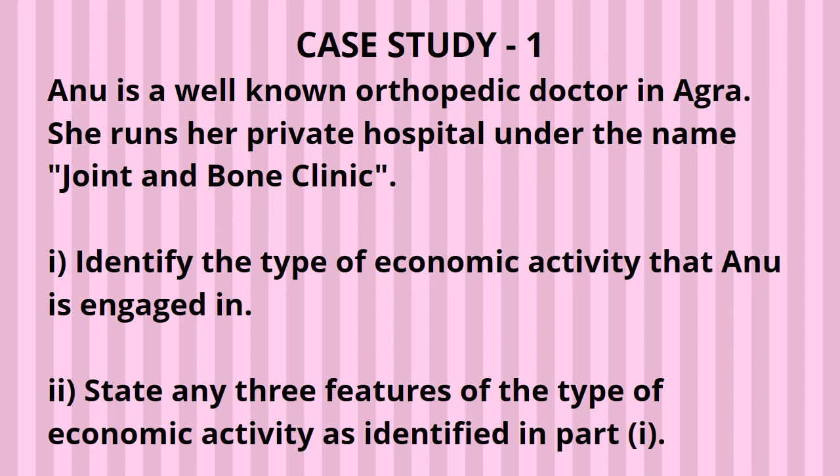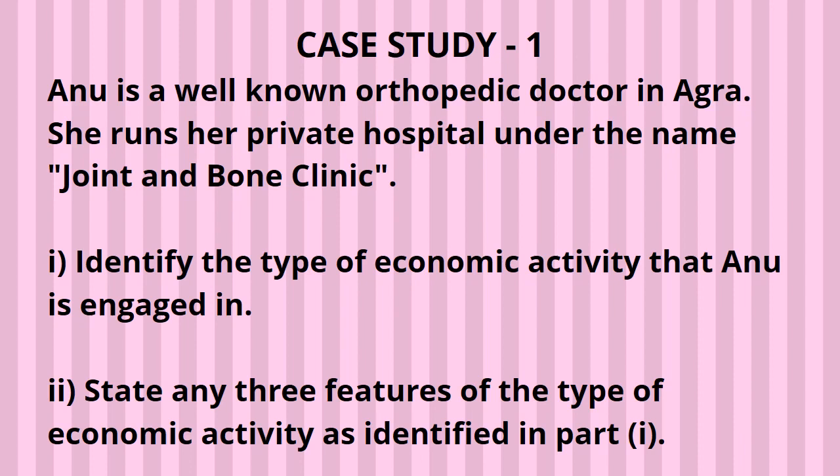Anu, she is a doctor, a well-known orthopedic doctor in Agra. She runs her private hospital, and the name of her hospital is Joint and Bone Clinic. First number, identify the type of economic activity that Anu is engaged in. You have to do some identification of economic activity.